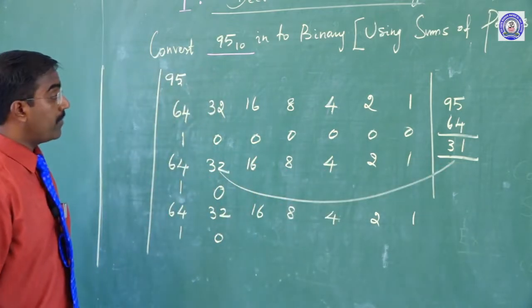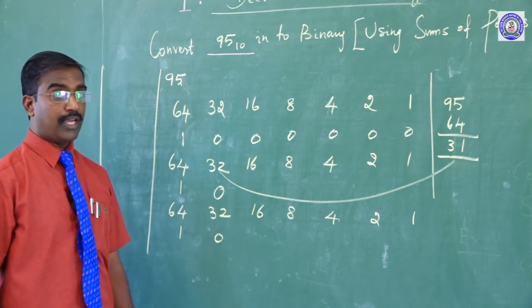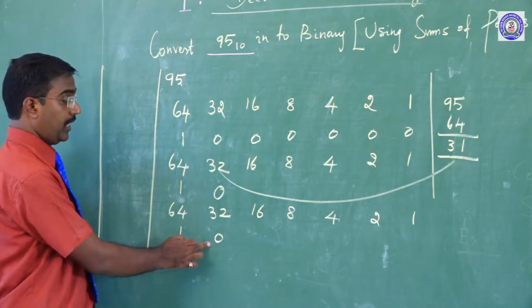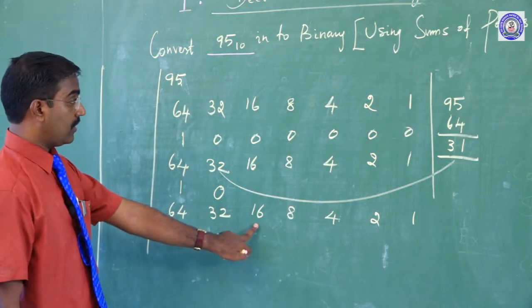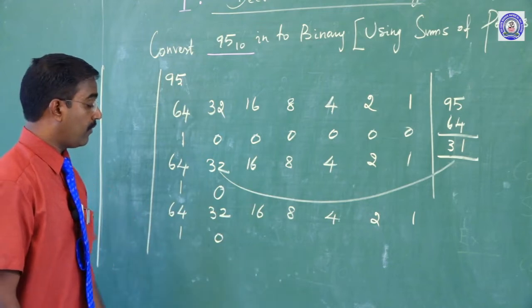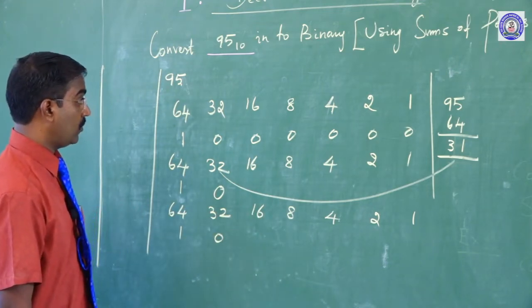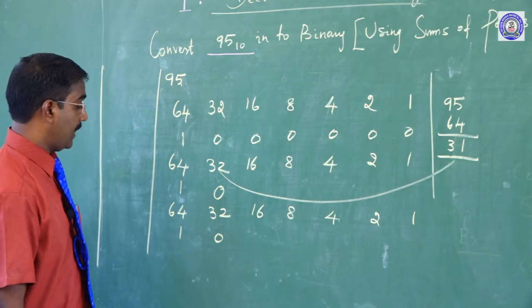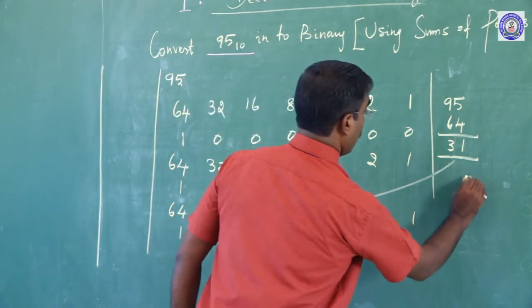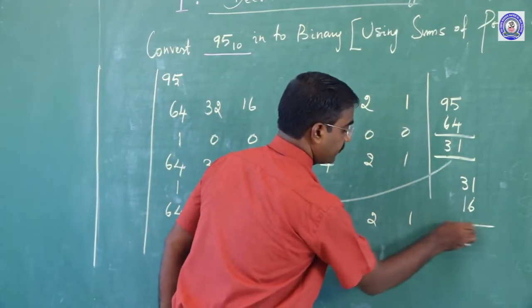In that case, how many 16s are there in 31? Next step, here the value is 16, the remaining is 31. How many? That's why 0.